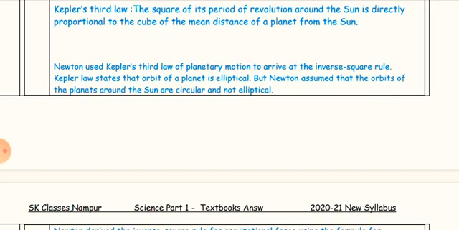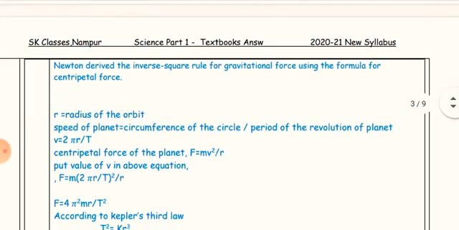Kepler's law states that the orbit of a planet is elliptical, but Newton assumed that the orbits of the planets around the sun are circular and not elliptical. Newton derived the inverse square rule for gravitational force using the formula for centripetal force.